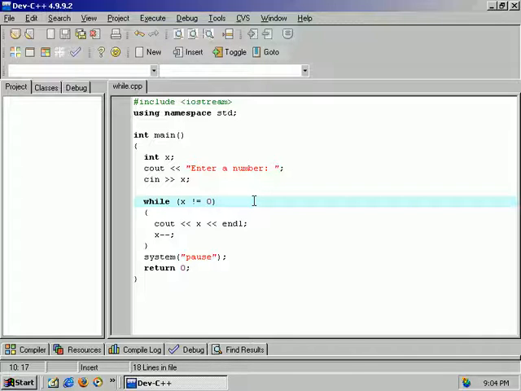So we saw this simple deal. Now we're going to make this the opposite. Enter a number. The person's going to enter x, and what we're going to do is, while x is less than 100, instead of decreasing x, we'll increment x. So that x will keep growing until it exceeds 100, and then we'll jump out of the loop. So we'll see out x, x plus plus. This will add 1 every time we pass through the loop.